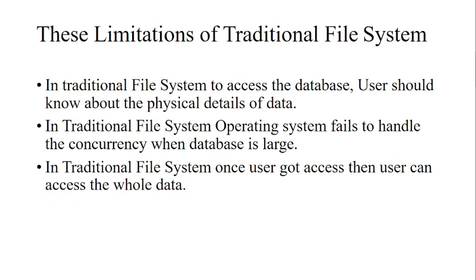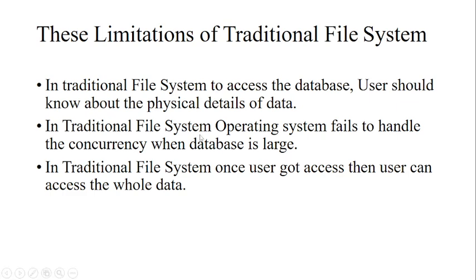So what are the limitations? These are the limitations of the traditional file system. In the traditional file system, to access the database, the user should know the physical details of the data. For example, we stored the name of a particular student in a college database. If you want to edit it, or process the name of a particular student, then you should know where exactly it is stored. This is the first limitation of a traditional file system.